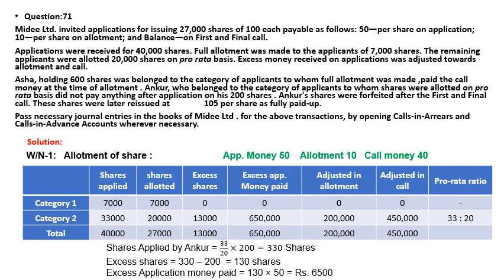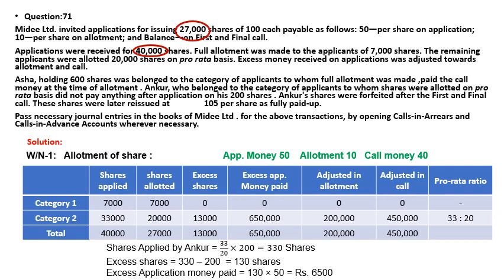Now this question is saying Midi Limited invited applications for 27,000 shares of rupees 100, payable 50 on application, 10 on allotment, balance on first and final call. Applications were received for 40,000 shares. So that is 27,000 issued, 40,000 shares applications received. Full allotment was made to 7,000 shares. Remaining applicants were allotted 20,000 shares on pro-rata basis. So over here 20,000 is the remaining shares for pro-rata. In the table we will be explaining this one.